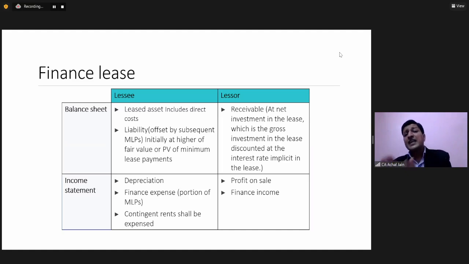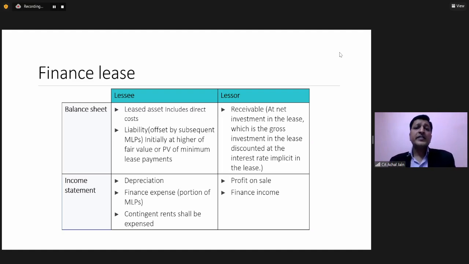So lessor will also be recording a lease receivable, but the lessor doesn't have the asset which has been given to the lessee, and that's why in its P&L, lessor will not be charging the depreciation, because if the asset doesn't stay any longer in its balance sheet, it can't charge the depreciation. Over the period of the lease, in relation to this receivable which the lessor will be having. Now, if we just use the same example which we discussed for the lessee, let's suppose over the period of the lease term, lessor will be receiving 5 lakhs.